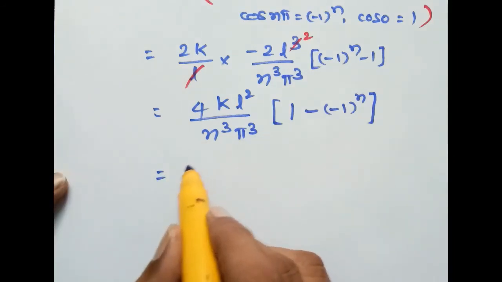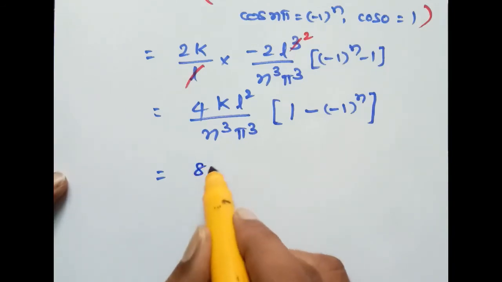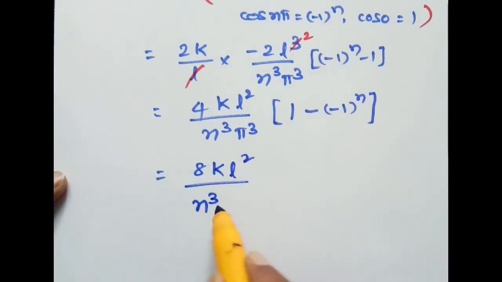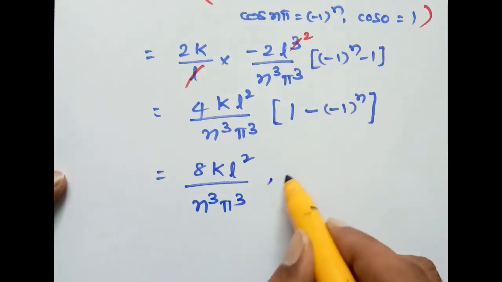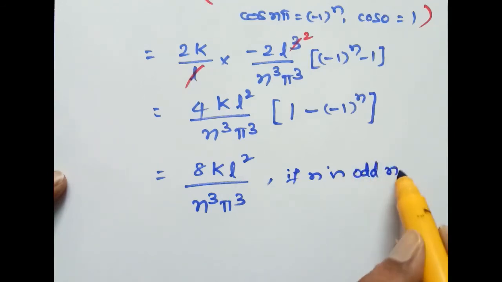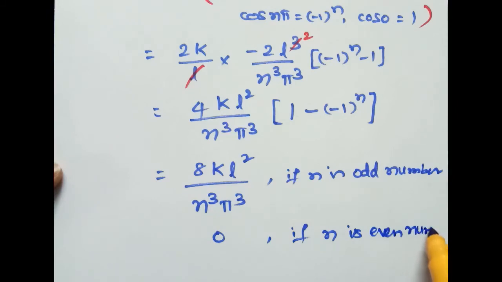Therefore, this is equal to 4 into 2, 8 times k L square by n cube pi cube if n is odd number, here n is an integer, and 0 if n is even number.